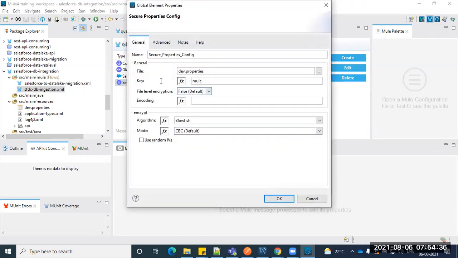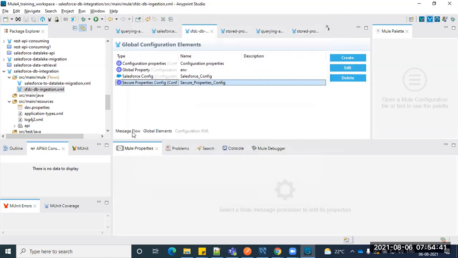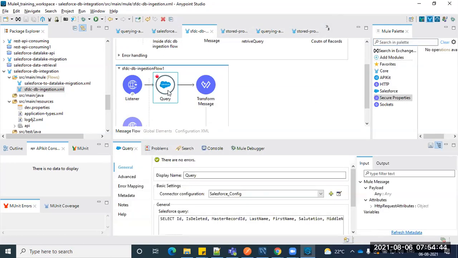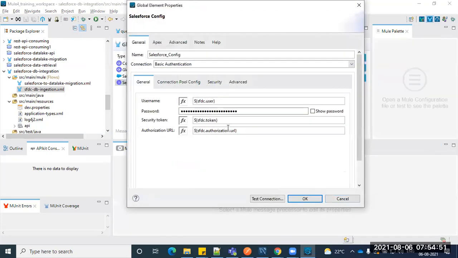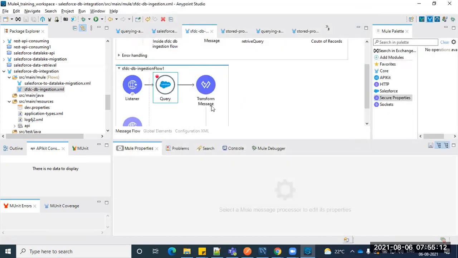Whatever key you gave, that key you have to pass it, as part of the code. So I did not decrypt anywhere else. The connector itself can decrypt it and utilize it. So for that, what you have to pass extra is, whatever you might convert into the encrypted format, for all the fields, for all the keys. These are all the keys now. So you have to pass that secure key, so that part of your code can decrypt it and work on it.